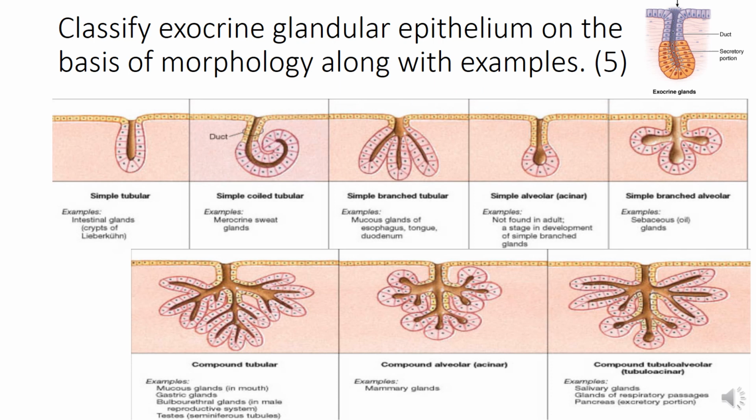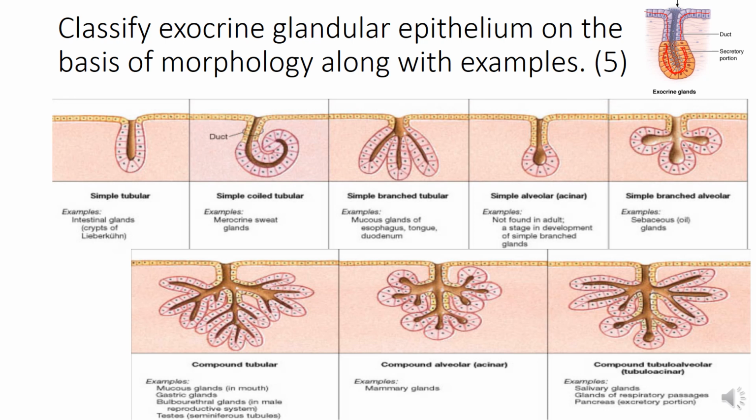Okay, so regarding the glandular tissue, a question can come: classify exocrine glandular epithelium on the basis of morphology along with examples. Now, as you know, how do we classify the glandular epithelium? Glandular epithelium consists of a ductal part and a secretory part.